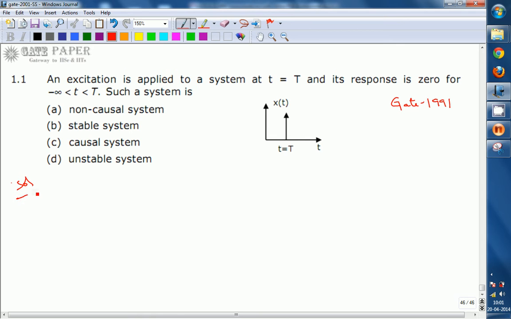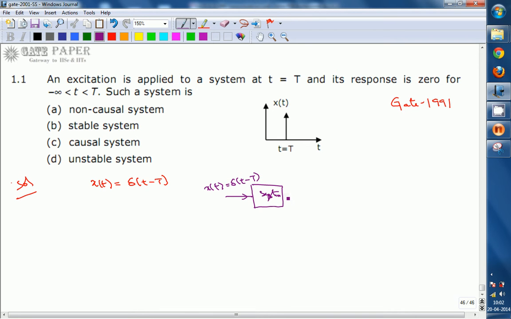So here, given the input x of t, by writing the mathematical expression, we can write this as del of t minus capital T. We have an impulse at t equals capital T, so we can write x of t equals del of t minus capital T. Then the system is excited by this input signal, and the response is given.